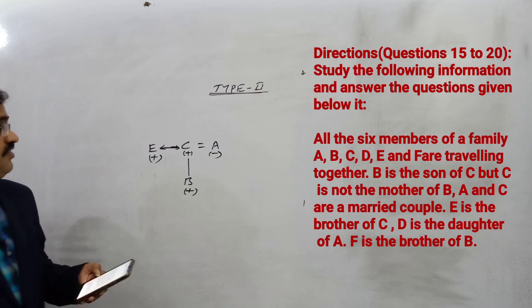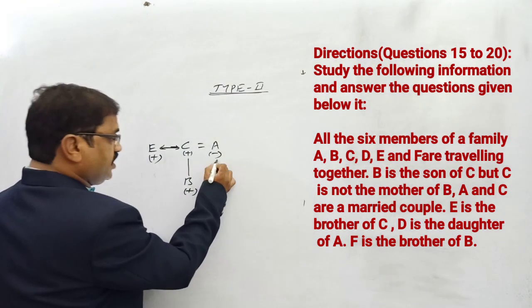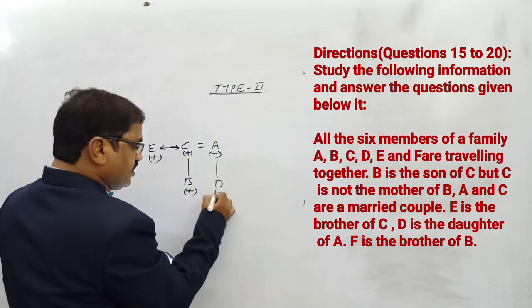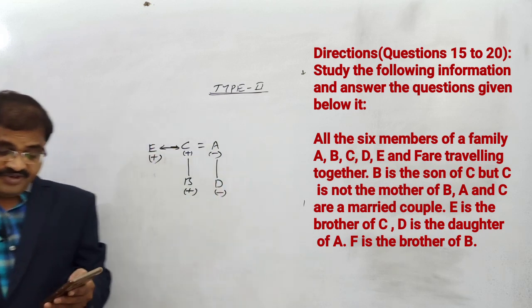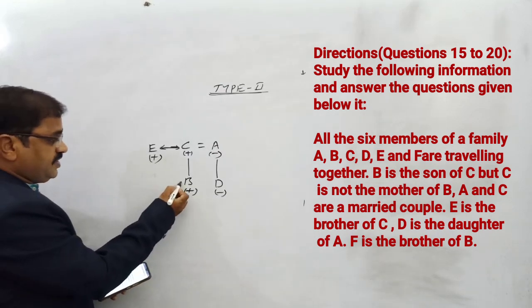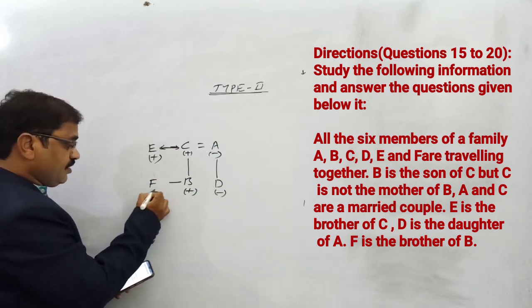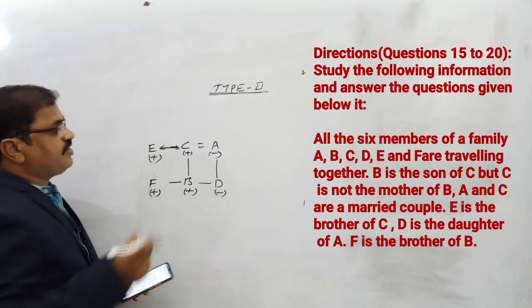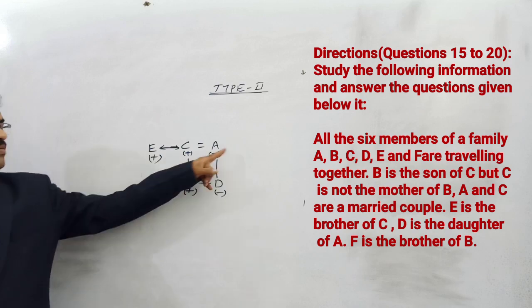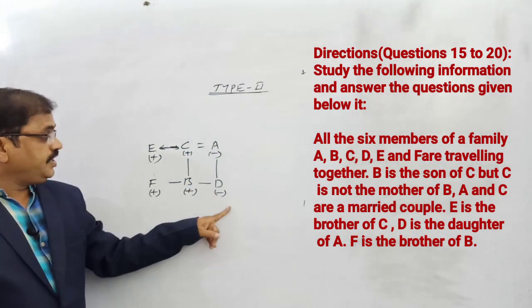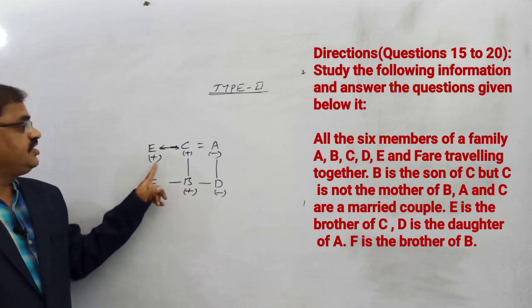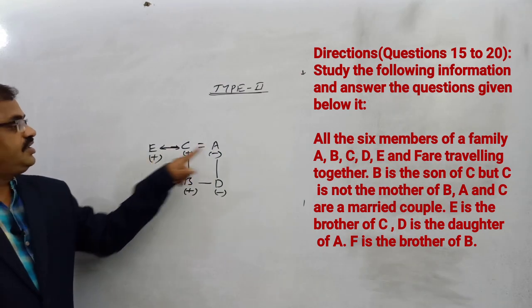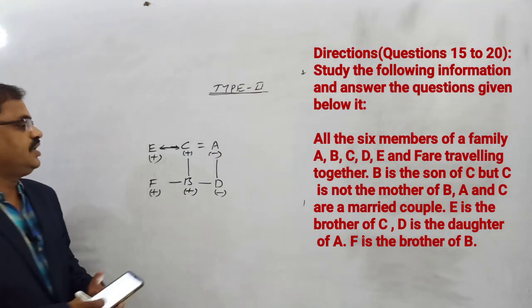D is the daughter of A, and of C also you can say. F is the brother of B. Now we have already decided C and A are the married couple, so B, D and F are their children. E is the brother of C, so E is the brother-in-law of A. Now come to the answers.